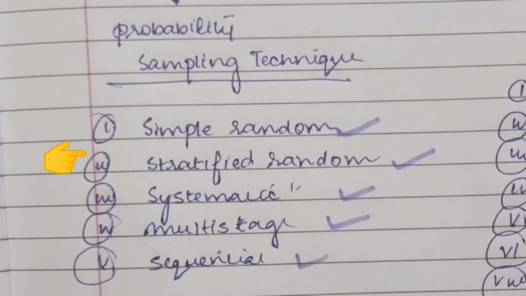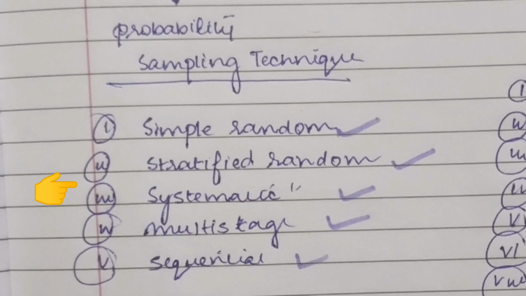Systematic random sampling. This denotes that if a group of 100 members are there, from that every 10th member is selected or 20th member is selected for easy reference, and this makes the research convenient and simple to carry out.